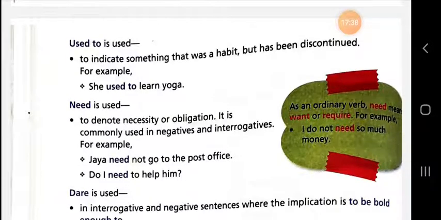And the next verb is need. We are going to talk about that. Need is used to denote necessity or obligation. It is commonly used in negative and interrogative sentences. For example, Jaya need not go to the post office. Do I need to help him? And as an ordinary verb, need means want or require. I do not need so much money, for example.